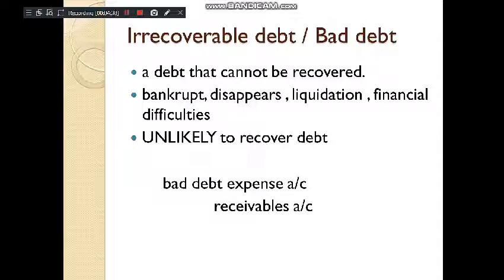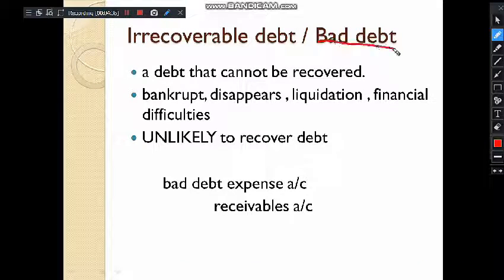So here's irrecoverable debt, or bad debt. As the name suggests, bad debt is a debt that has gone bad. Why? Because it is no longer likely that we will recover our money from the customer. Why? Because the customer has gone bankrupt, or disappeared without any trace, or is in liquidation, or is having financial difficulties. So it is unlikely to